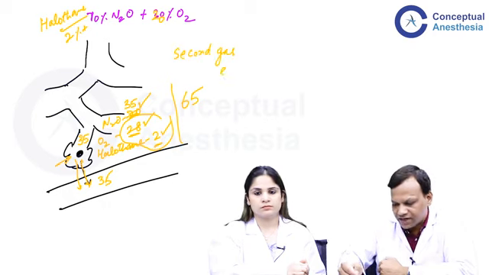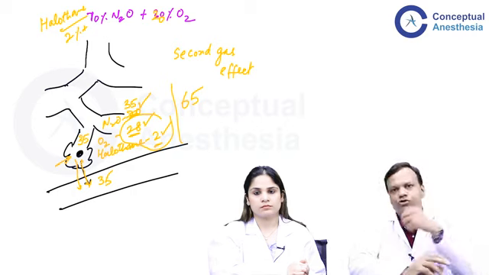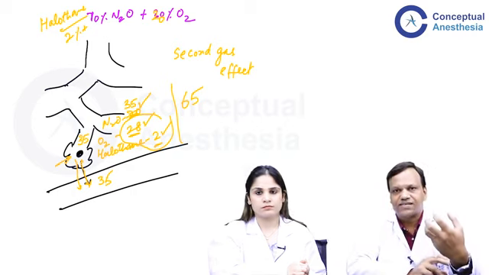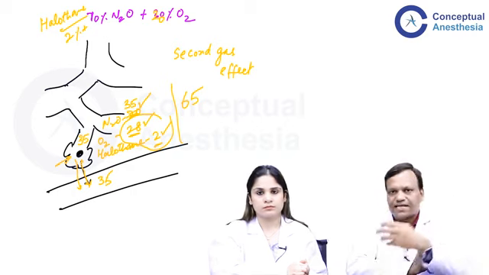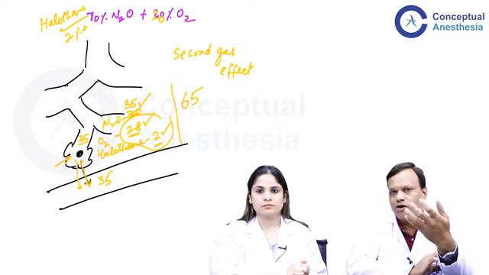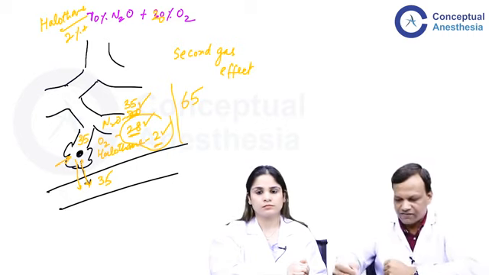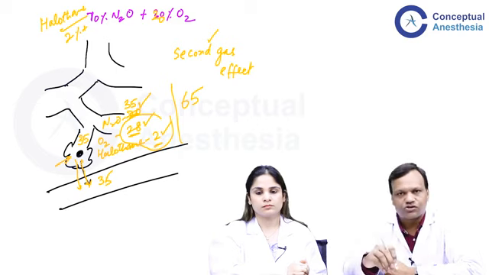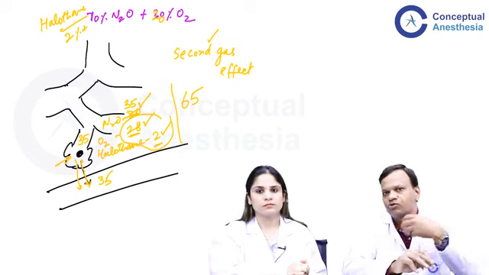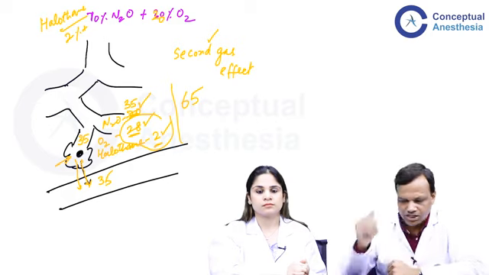So second gas effect means that because of use of nitrous oxide in high concentration, when it has diffused, the second gas which is being used along with this, that will also diffuse quickly. So whatever gas is given with nitrous oxide, that will diffuse more quickly as compared to its normal properties. Okay, so this is one thing.